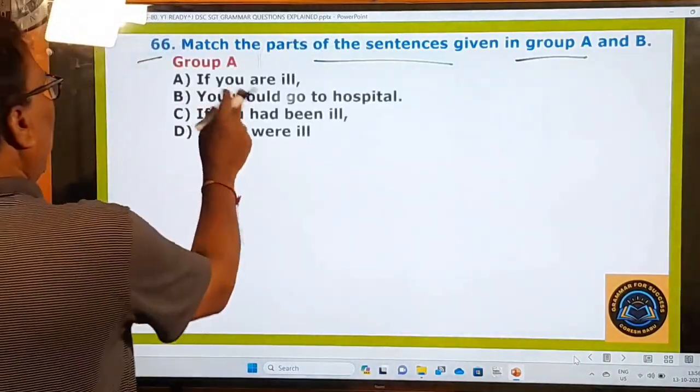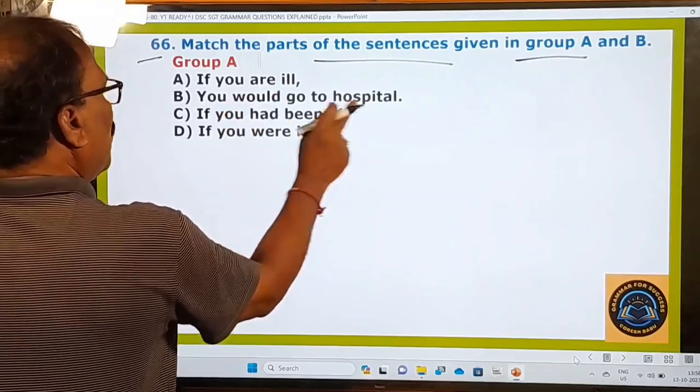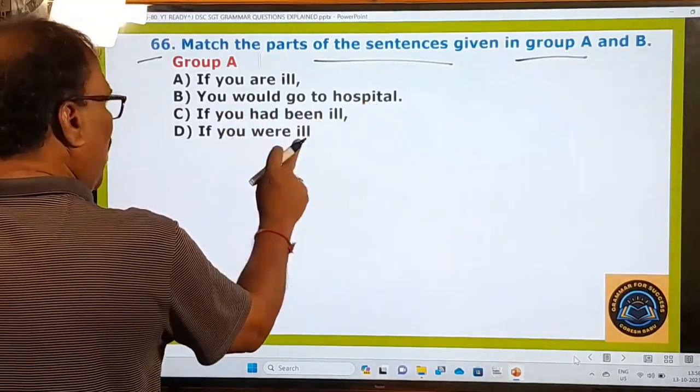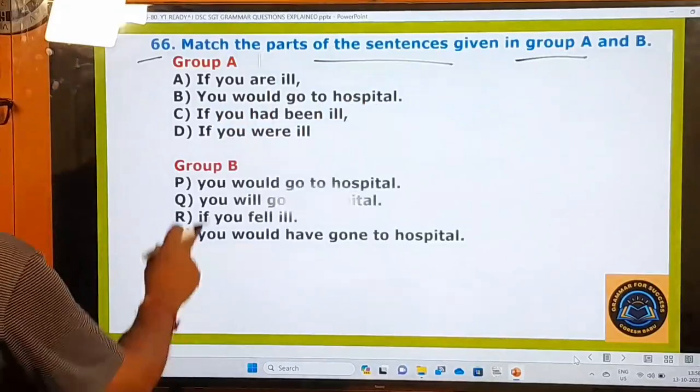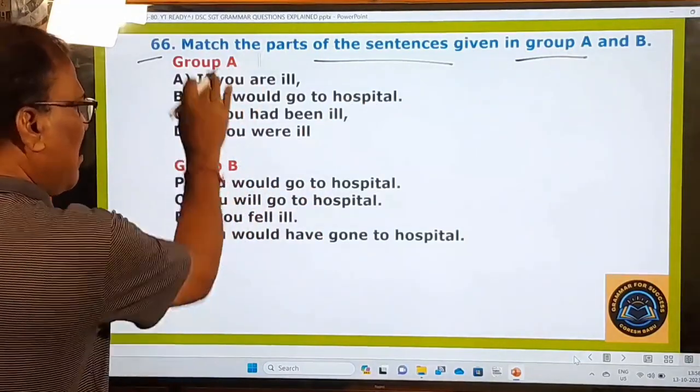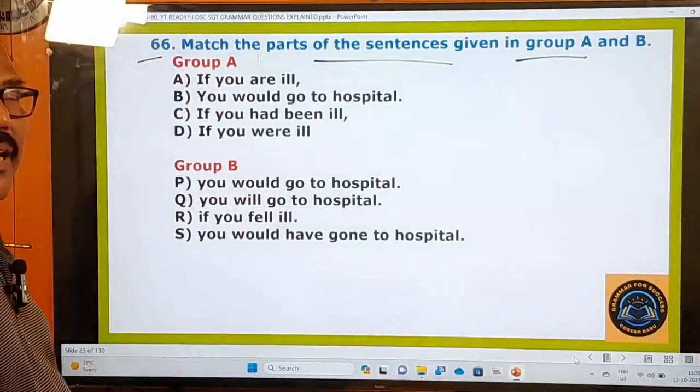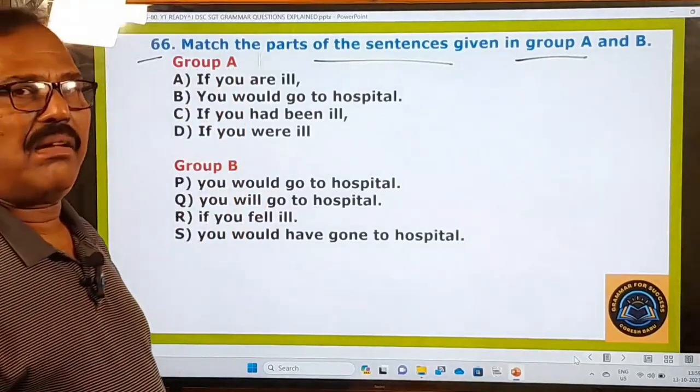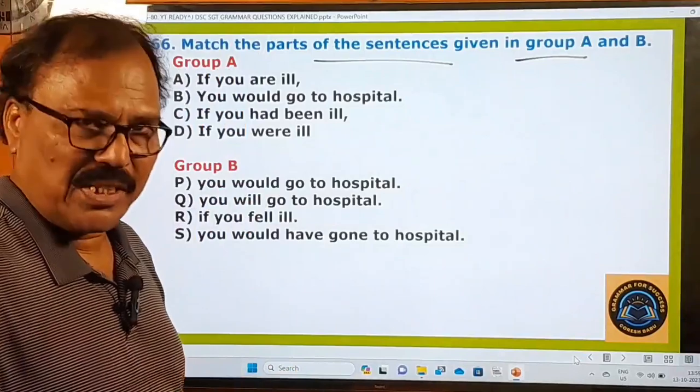In group A: if you are ill, if you had been ill, if you are ill, right? And in group B: you would go to hospital, you will go to hospital. So, group A, group B. Before you answer these questions, let me again bring to your mind the parts of if clauses, if sentences.